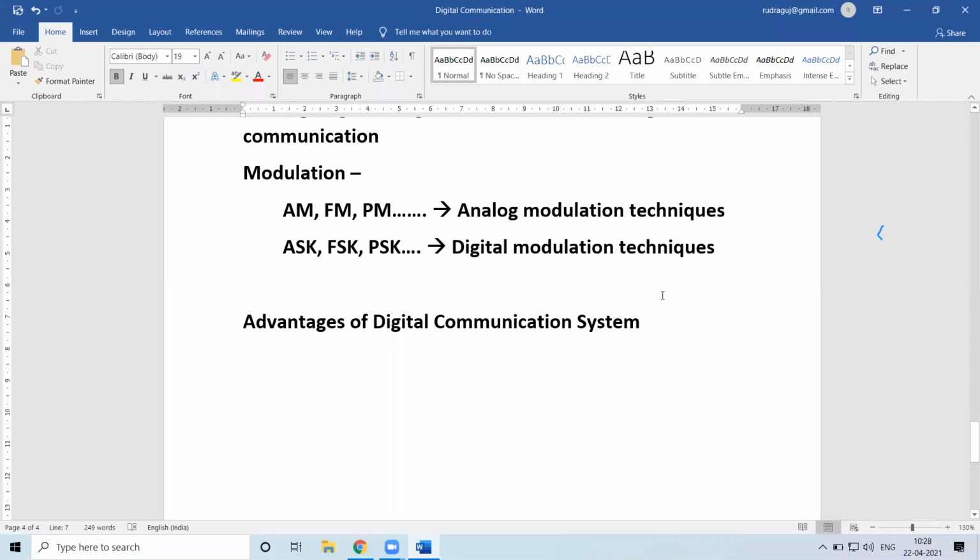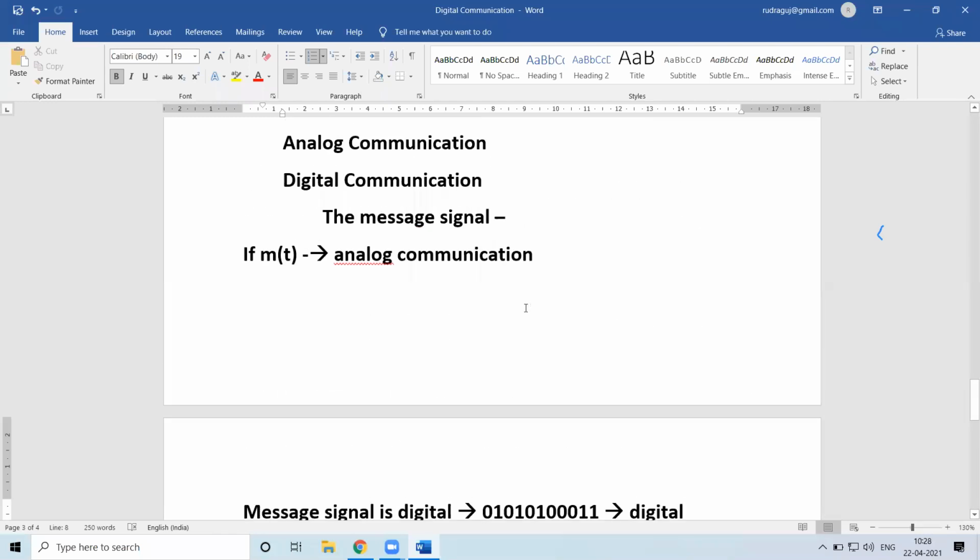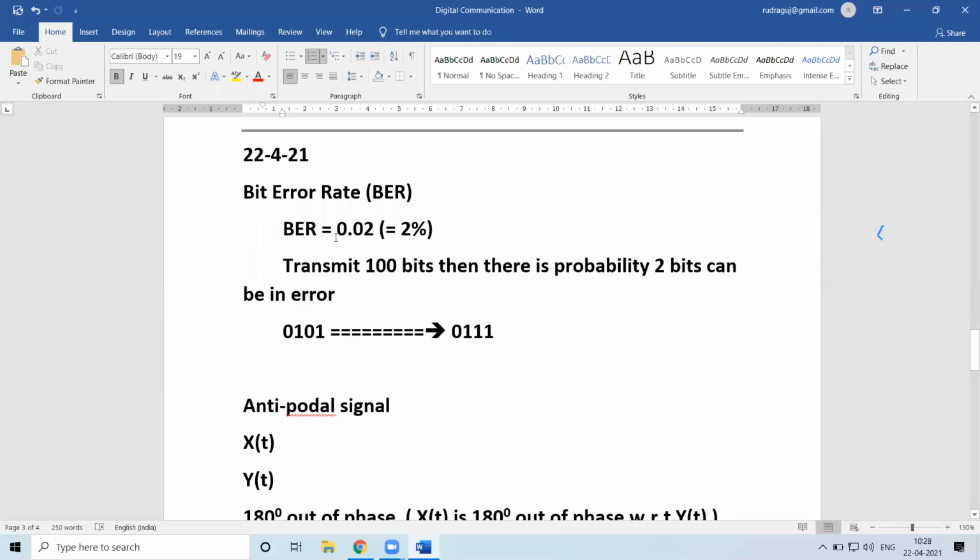Then last, coming down to the basic concepts, what are the advantages of digital communication systems, or in general digital communication? Here we have multiple things, so we'll go one by one. As I specified, you can use information theory coding in digital communication. Say you have transmitted some information and there is an error present.